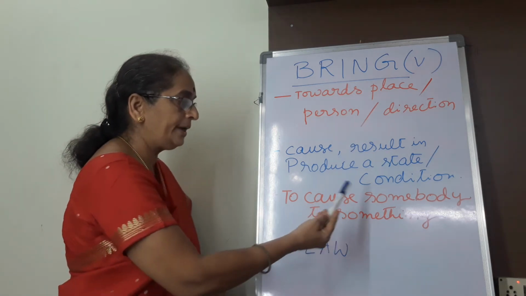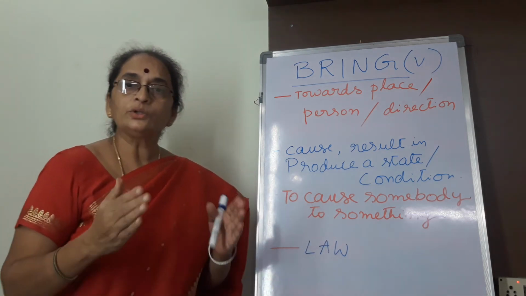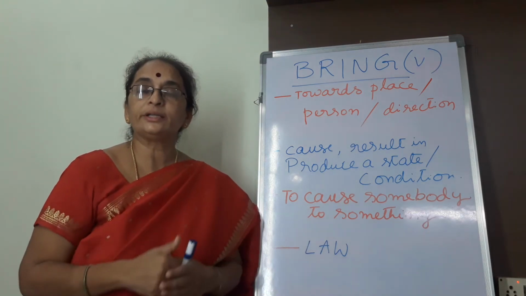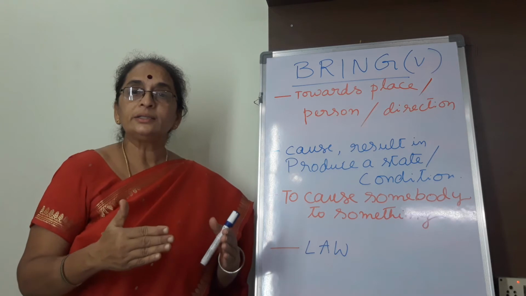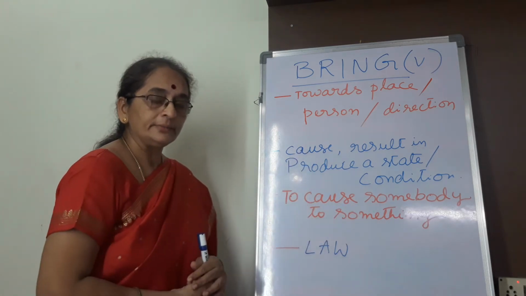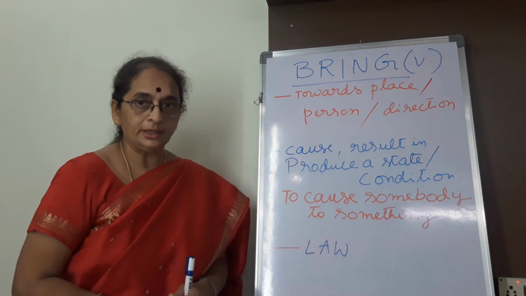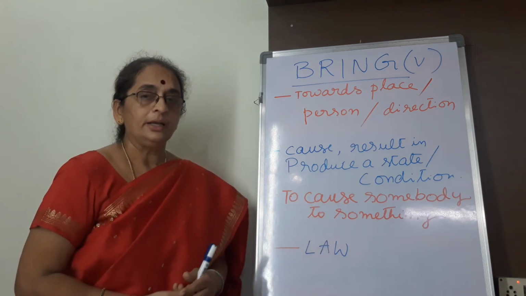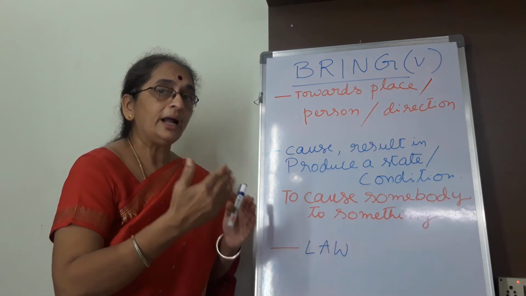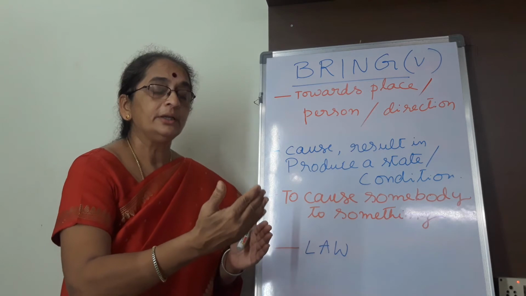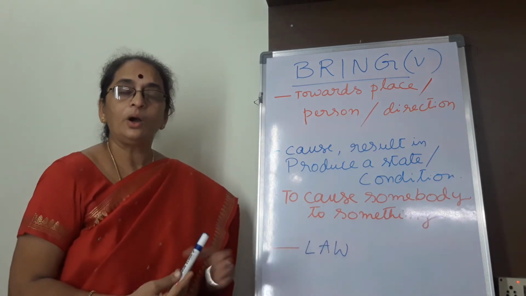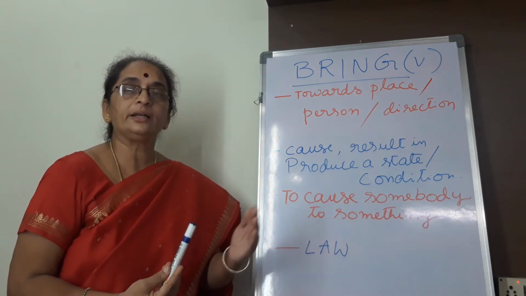Here, to cause somebody to do something. This is also one context. We are discussing how to use the verb in the third context. In this, something causes someone. Here there is a cause. Here also there is a cause. In the third context, also there is a cause. So this cause makes a person get into a certain stage, or move towards something in some particular direction.